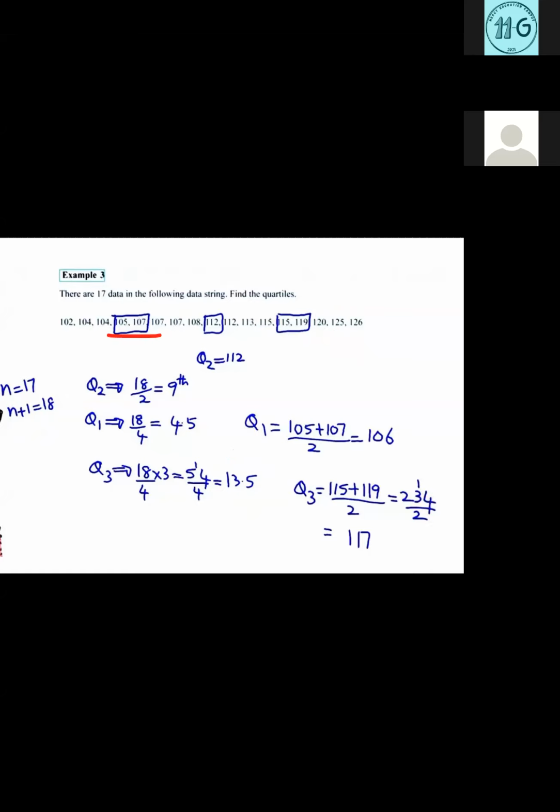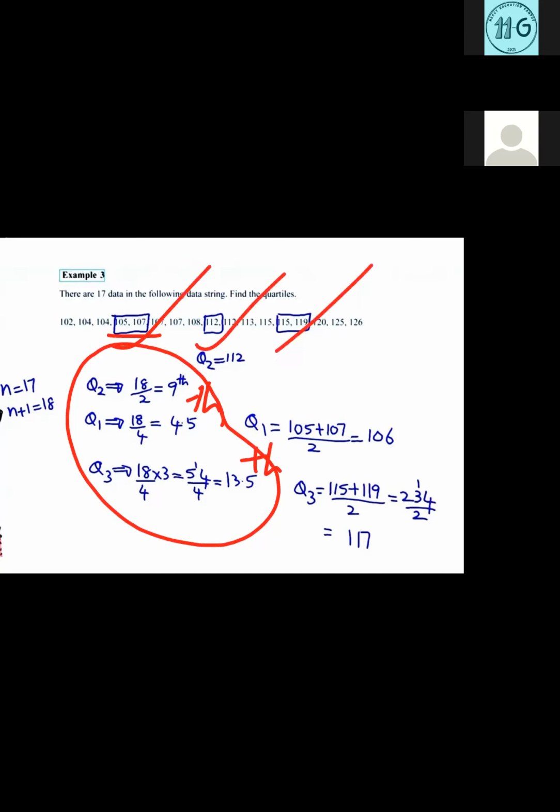The time is running, so I'll finish this one. The important thing to always remember is that using the equation you always get the place, not the answer. 9th place, 4.5th place, 13.5th place. Using that place you have to find the position. So Q2 is 112, Q1 is 105 plus 107 divided by 2, and Q3 is 115 plus 119 divided by 2.